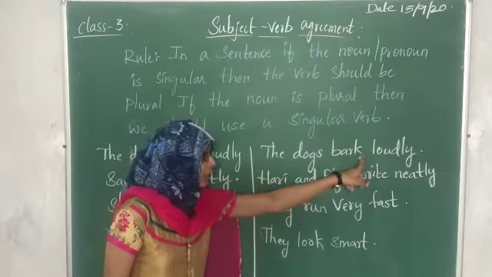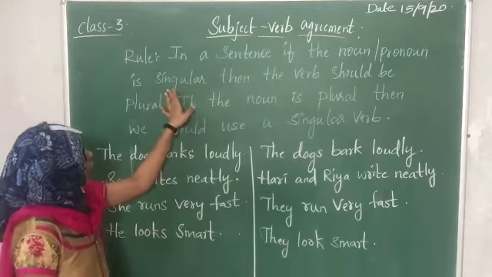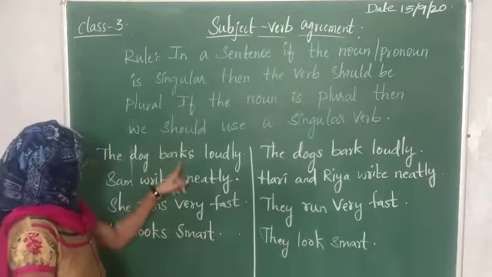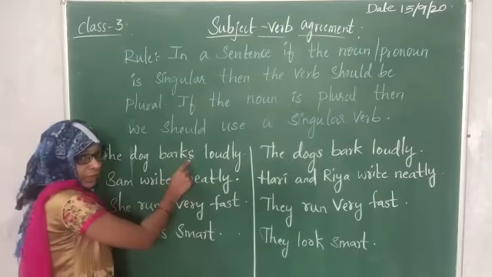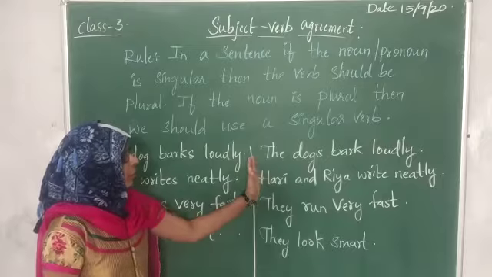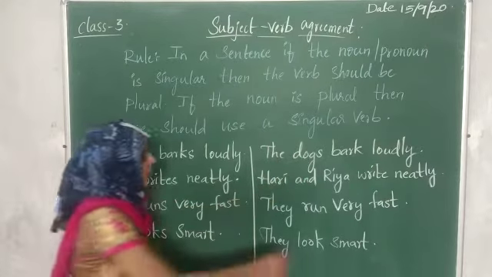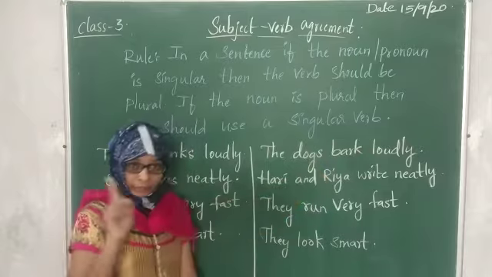You need not write s after the verb here.